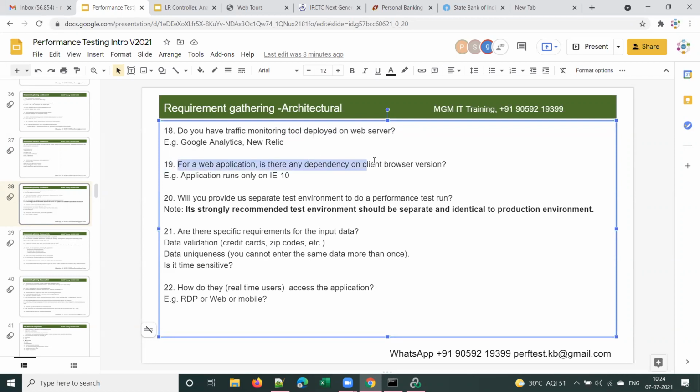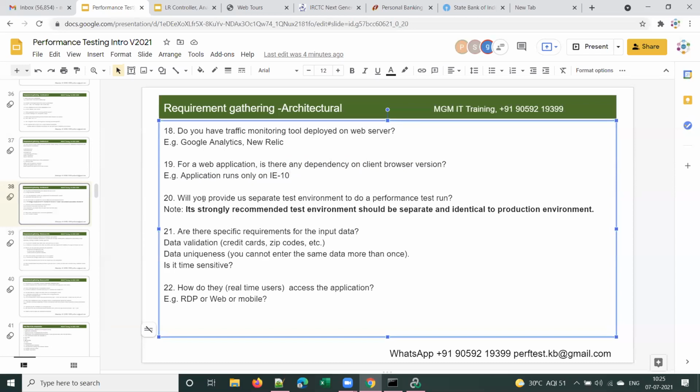And for a web application, is there any dependency on the client browser version? For a browser-based application, is there any dependency on the client browser version? Some applications work only in Chrome, some only in Firefox, or some may not work in the Edge browser, because the application is not supporting that browser. So we have to ask if there are any such dependencies. Is this point clear? Yes, clear, sir.